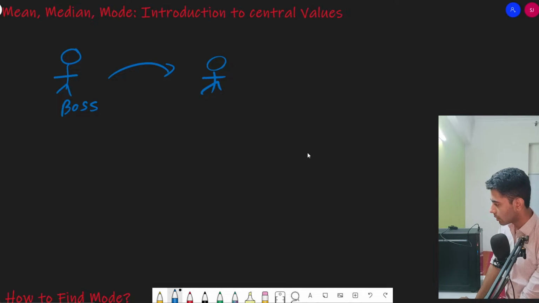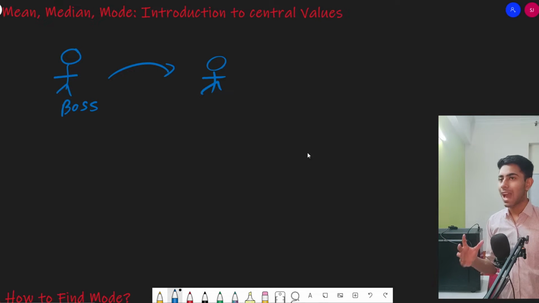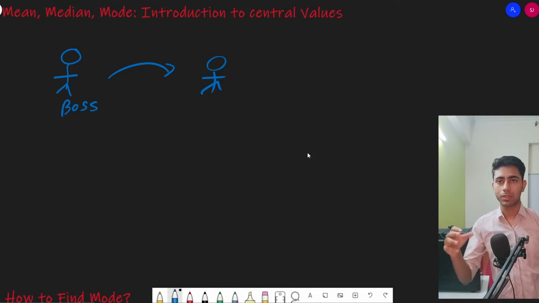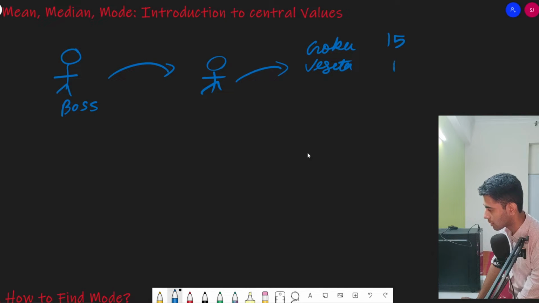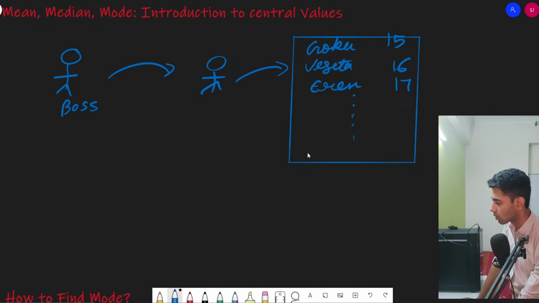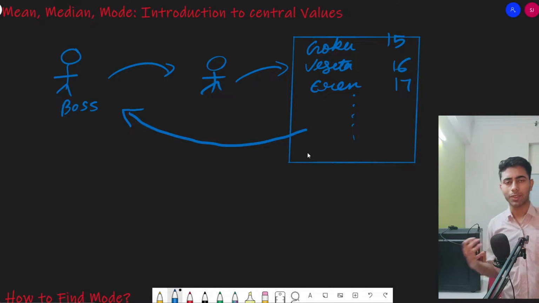So what the employee did was go to each individual class and collect the age of all the students. For example, one of the students' name is Goku and his age is 15. Another student is Vegeta, his age is 16. Another student is Eren, his age is about 17, and many such students. He prepared such a list, and after collecting all the records, the employee gave that list back to the boss. So what do you think will happen now?